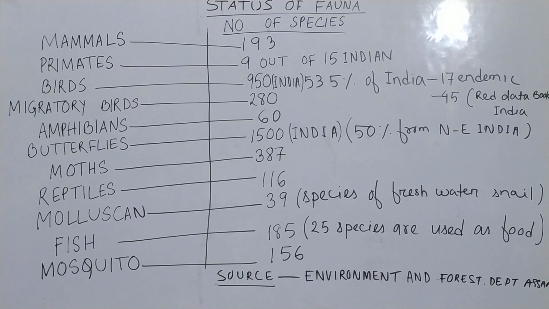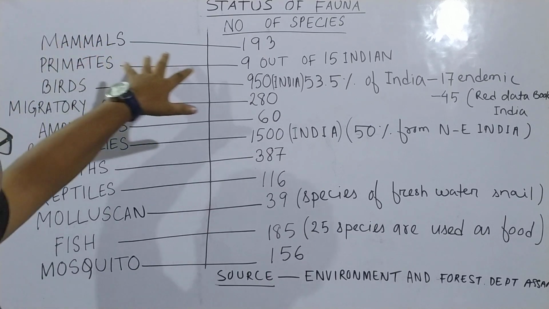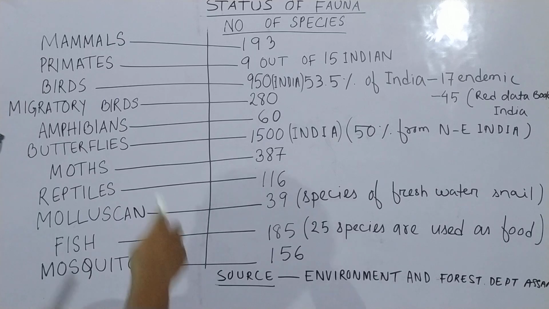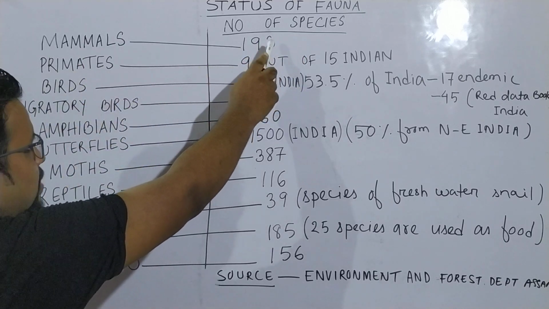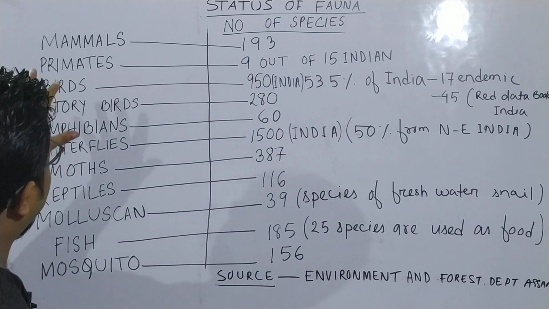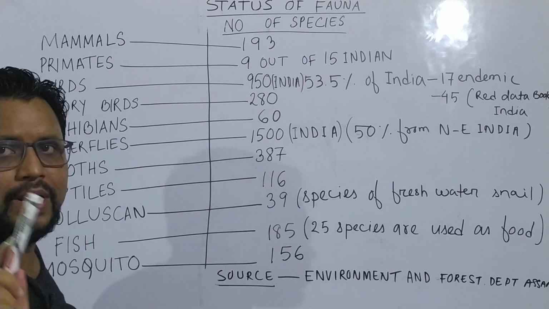So next topic is the status of fauna. In Assam, the number of species of mammals is 193. Okay, 193 species of mammals are found in Assam.